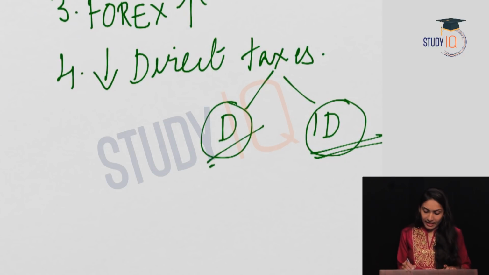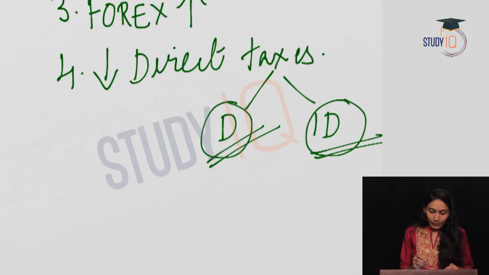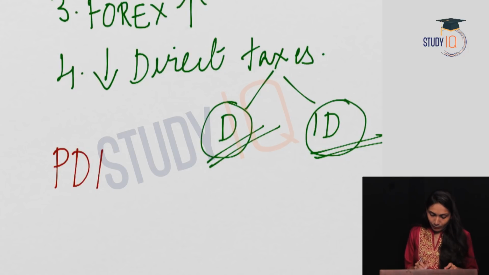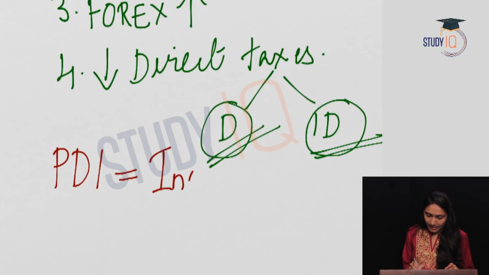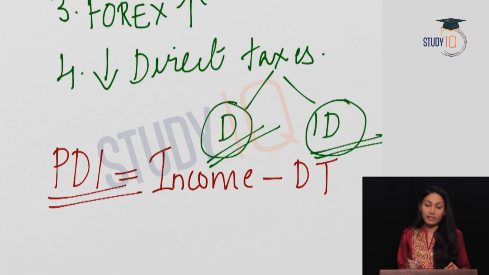Here we will see how an increase or decrease in the direct taxes will cause demand pull inflation in the economy. We have a concept called personal disposable income. What is personal disposable income? The total income of a person minus the direct taxes paid by that person will give personal disposable income.